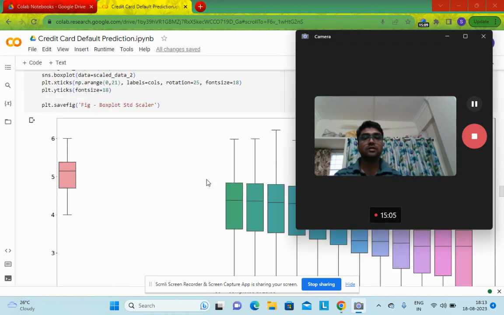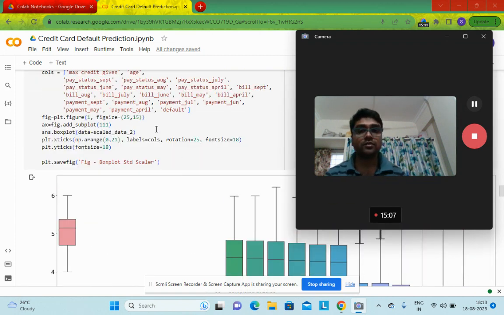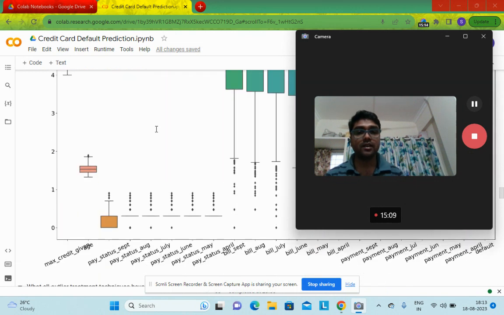And also, since there are a lot of outliers, and as per my understanding, I do not have proper domain knowledge about this credit card. So I did not try to remove those outliers, because it may lead to loss of sensitive or important information.